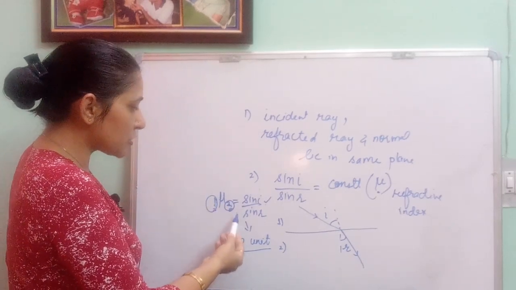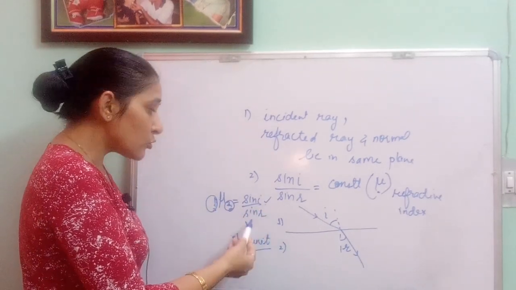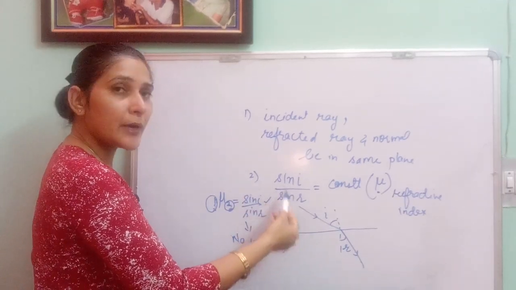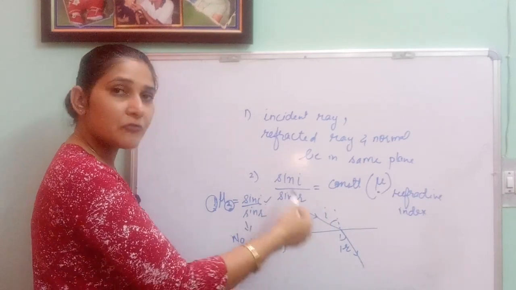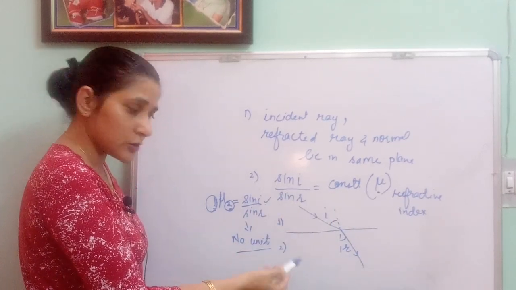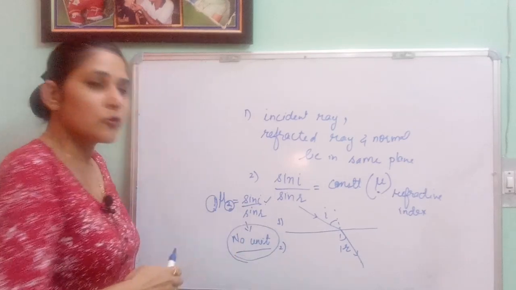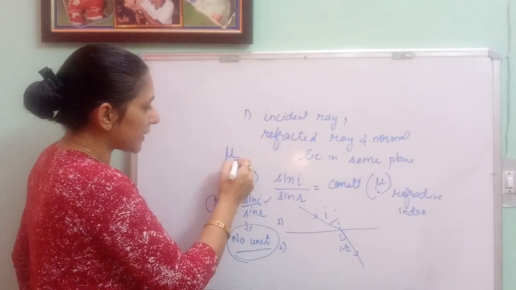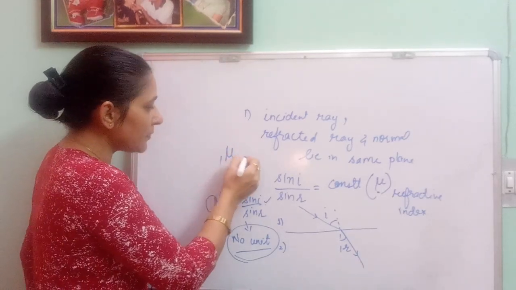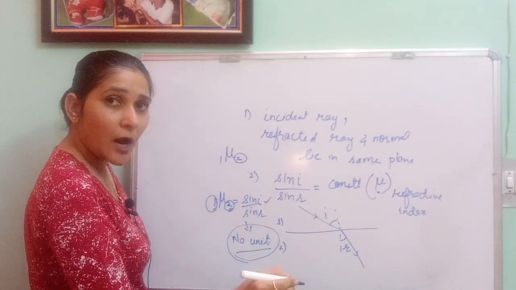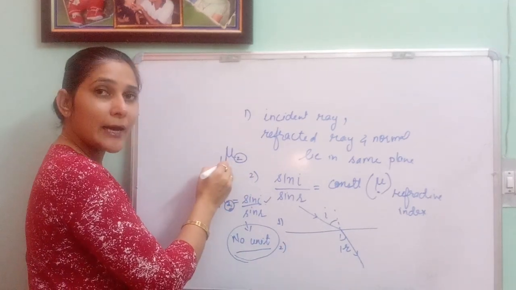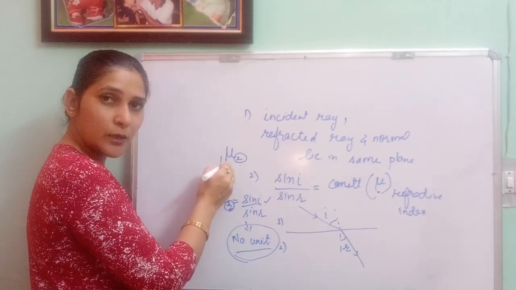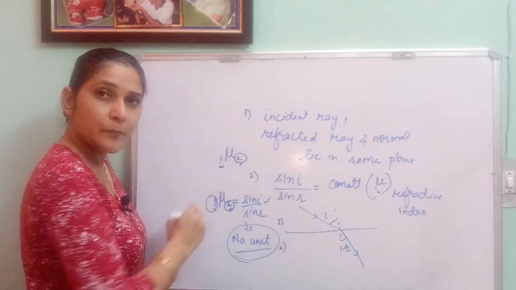Again, this is defined as the ratio of the sine of the angle of incidence in medium 1 to the sine of the angle of refraction in medium 2. You can state it this way also. And this refractive index has no unit. So this mu is generally denoted with subscripts: 2 is for the second medium, 1 is for the first medium. The second is the medium in which the light rays are going after refraction. The first is the medium in which the light rays are striking the surface, meaning incident light rays are present over here and refracted light rays are present over here.